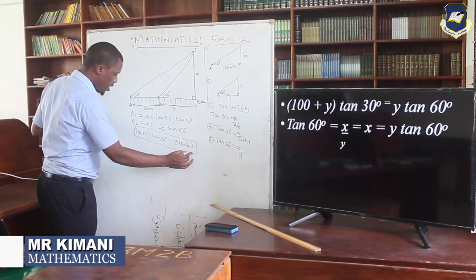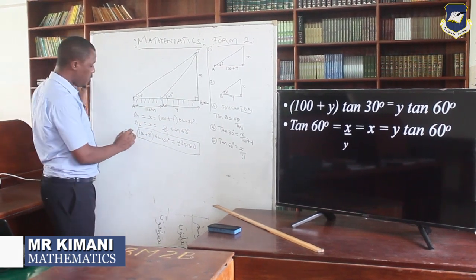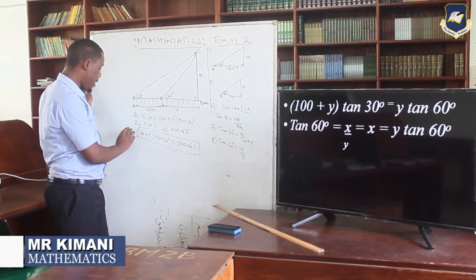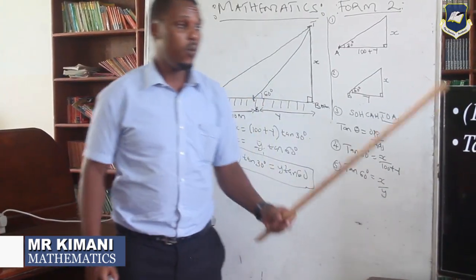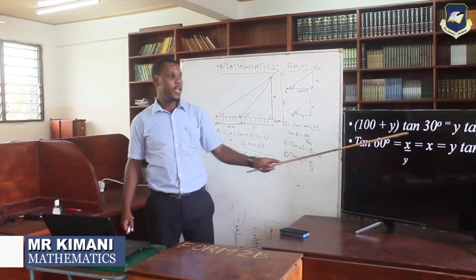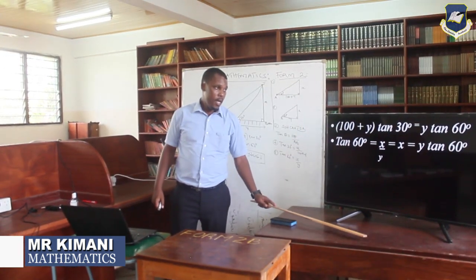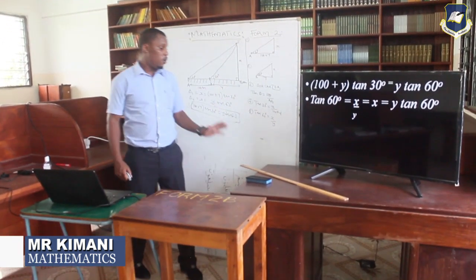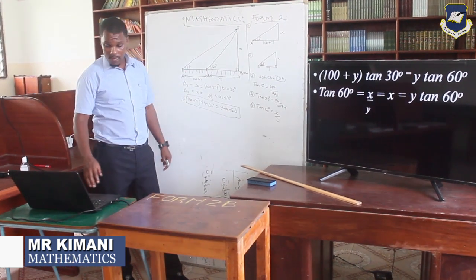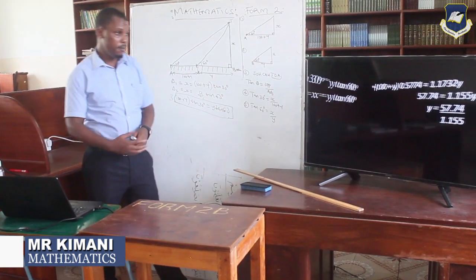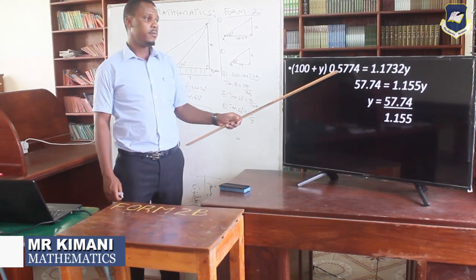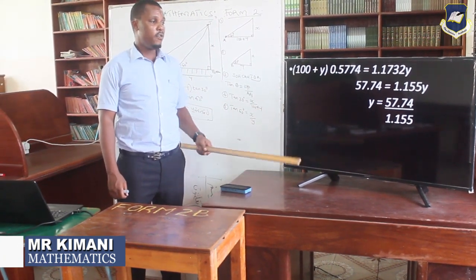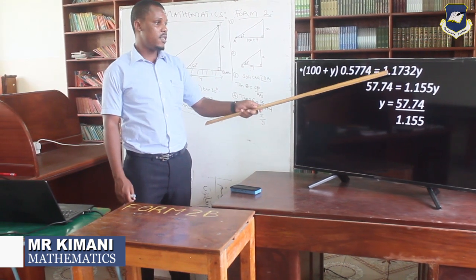When we equate the two here, you are good to go because now you have one unknown. You can see at this equation number 3 we have only one unknown, which is y. Then from there it is for you to solve and get the value of y, as you can see on my next slide. Once you equate the two, the value of tan 30 is this one.